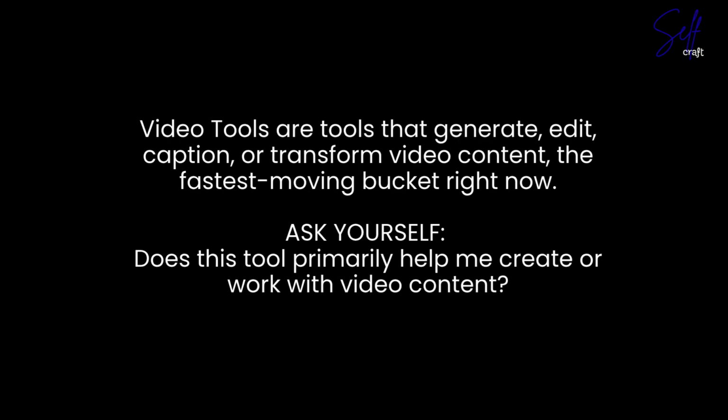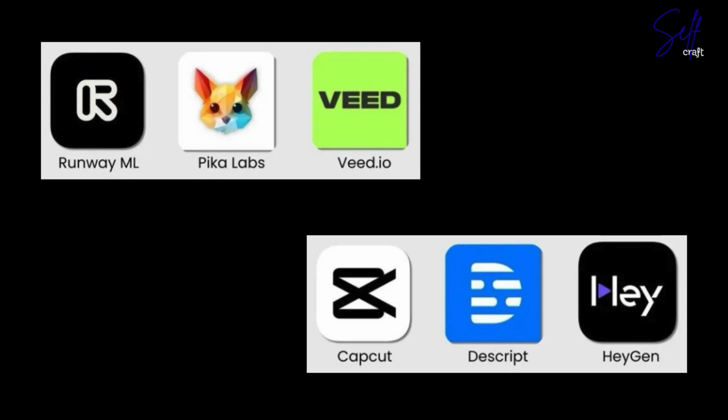These tools generate videos from text, edit existing footage, add captions automatically, generate avatars that present your content, and also turn a written script into a finished video. So basically, Runway, Pika, Sora, Synthesia, Captions, Descript, all these are video bucket tools. And for content creators and marketers, the most practical use right now is auto captioning and AI-assisted editing. But this bucket is changing super fast, so you never know what happens tomorrow.